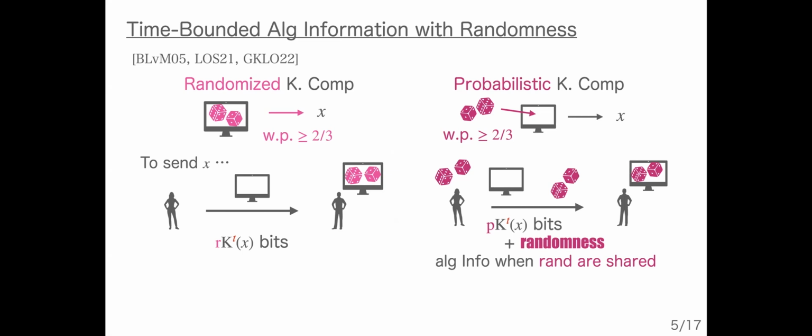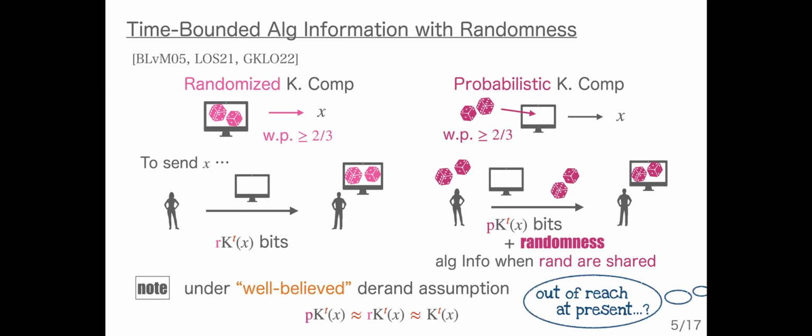But in general, this is not the case in our world. And under the well-believed derandomization assumption, these values, pK and rK and K, are approximately the same. Although this is seemingly out of reach at present, establishing some property in probabilistic Kolmogorov complexity is sufficient to have a certain belief that the same property also holds for rK and K.